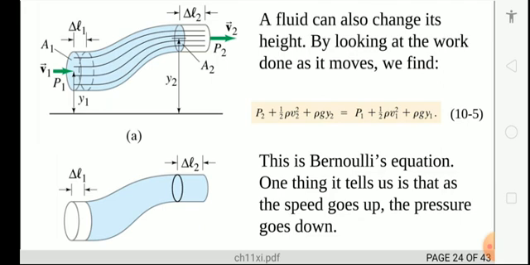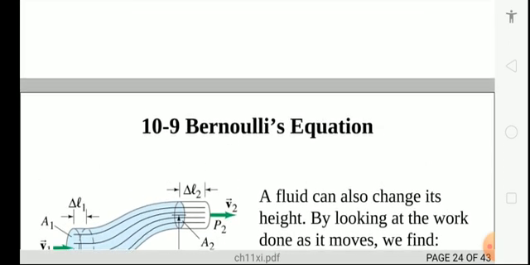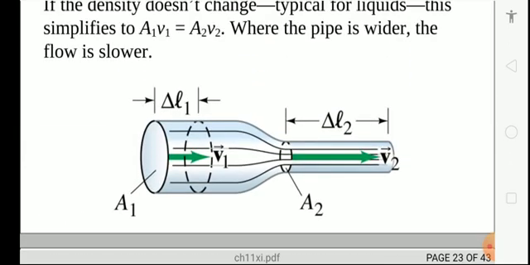Simply, if you take the equation on both sides, rho A1 delta l1 is equal to rho A2 delta l2 is equal to m. So you can write W is equal to mg (y2 minus y1), and similarly other work is also there. So you will write W is equal to W1 plus W2 plus W3.